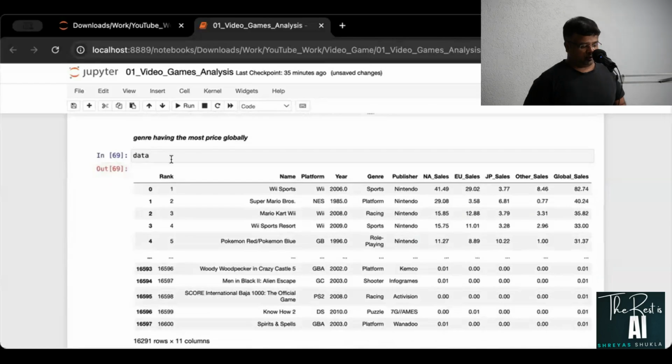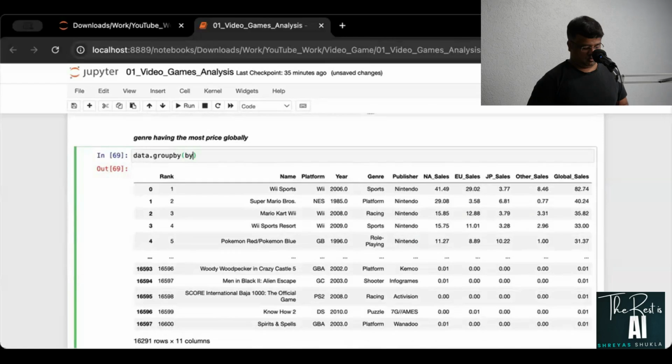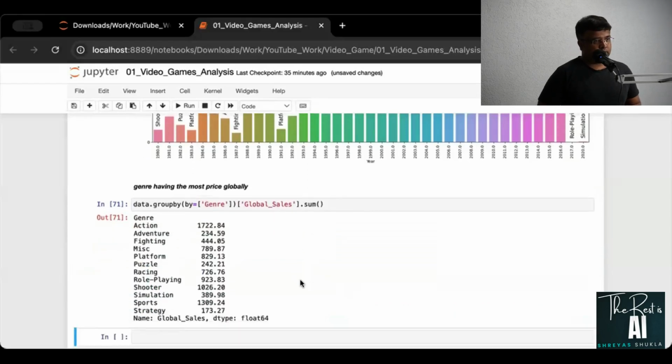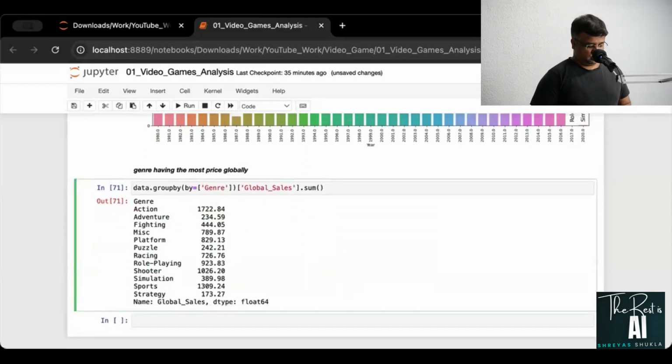All right, so in data, I'm doing a group by on Genre, and I will grab Global_Sales dot sum. So data dot groupby equal to this is Genre, by the way. There we go, this is data_genre.